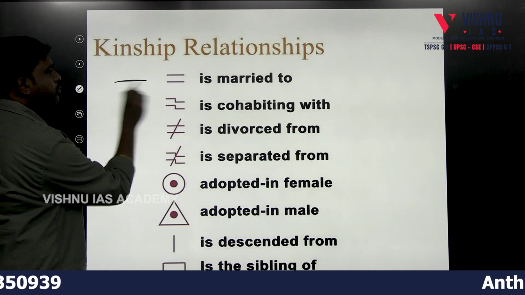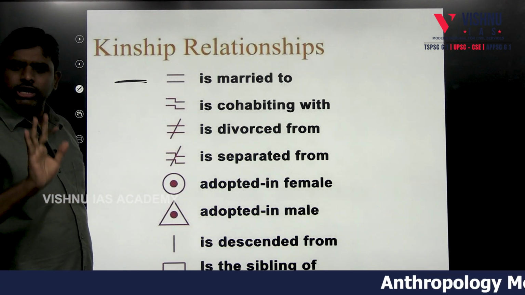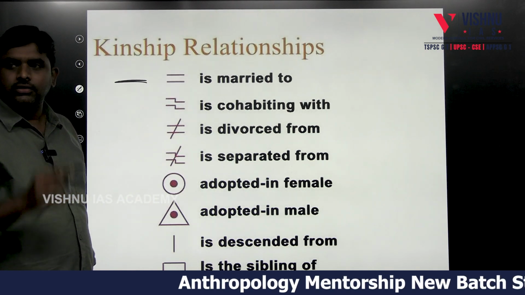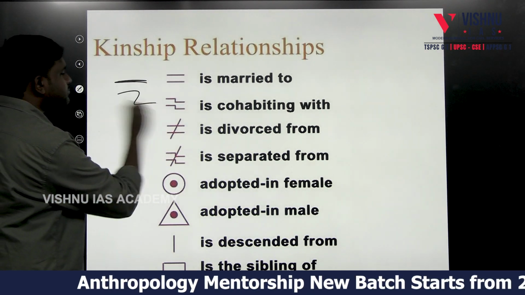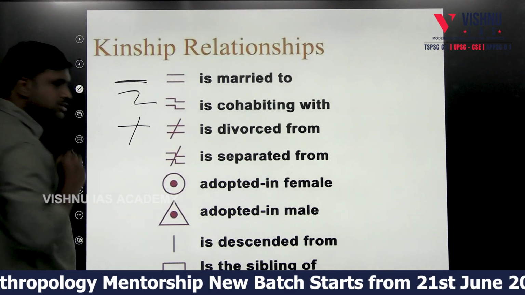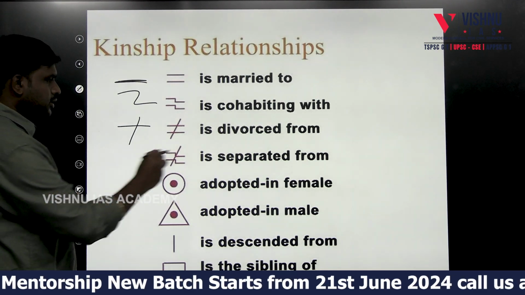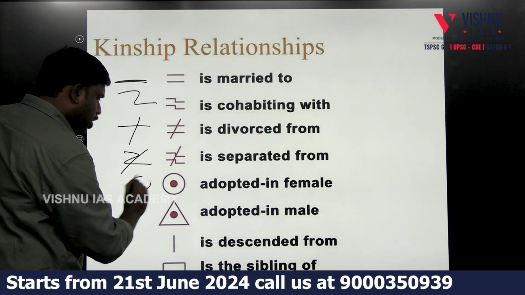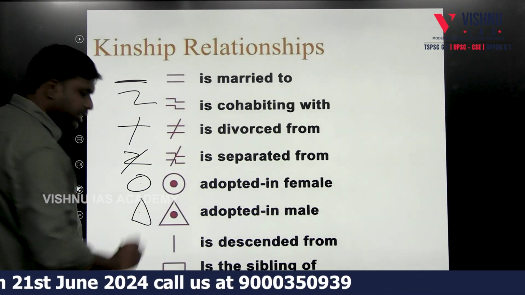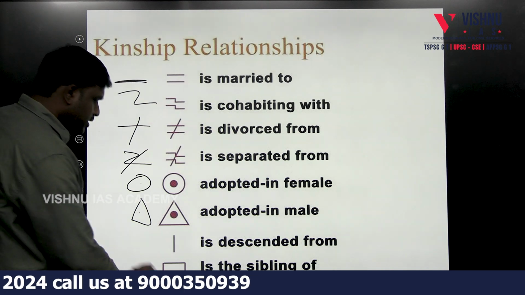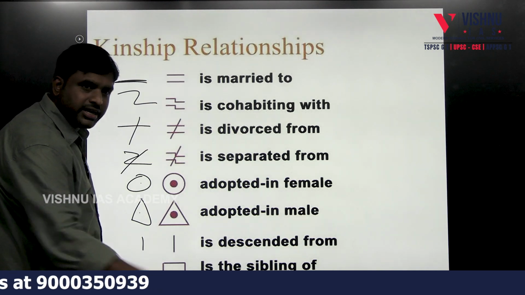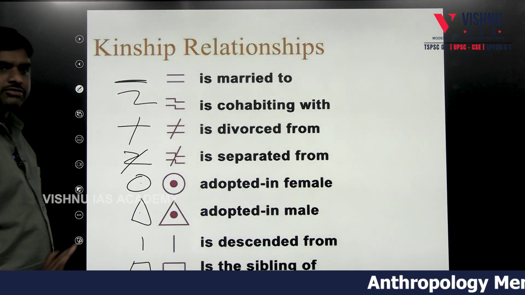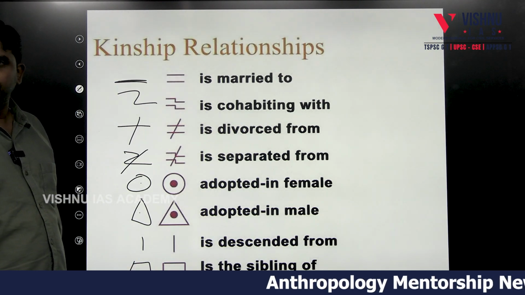One line or two lines, no problem. Simply one line is also enough. Marriage, live-in relationship, cohabiting, divorced, separated, adopted in female, adopted in male, descended, next generation, descended, or siblings. In this way, the diagrams are drawn for kinships.